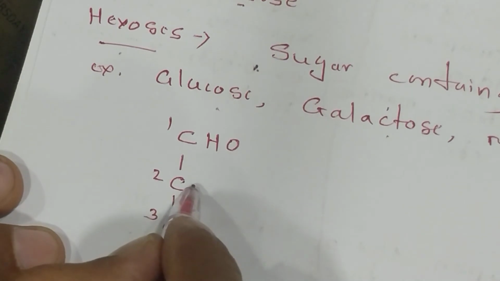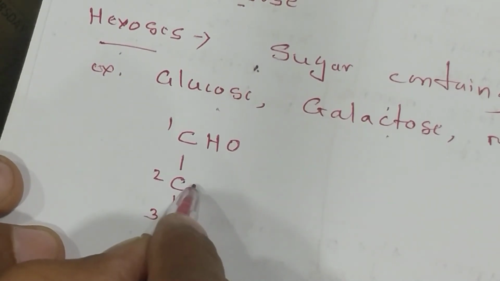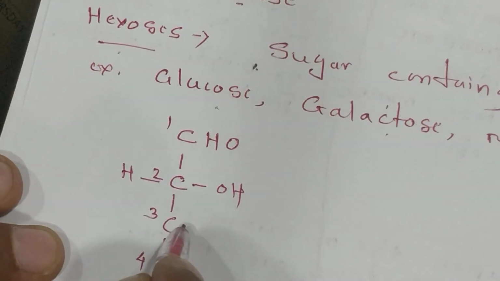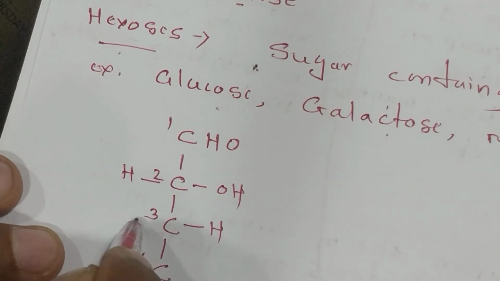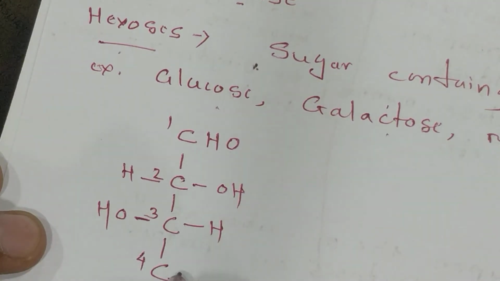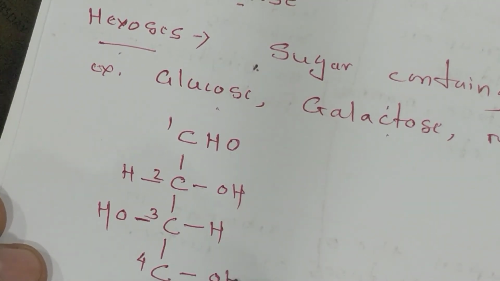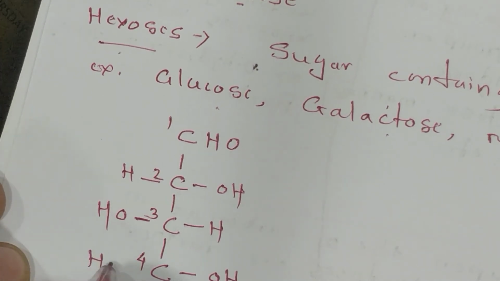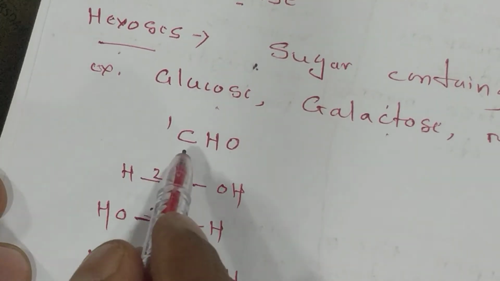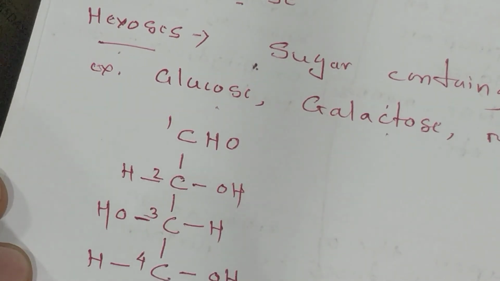First here OH, H, OH, H, having the 6. As per that general formula contains 6 bracket close